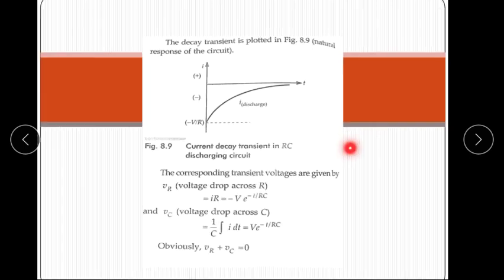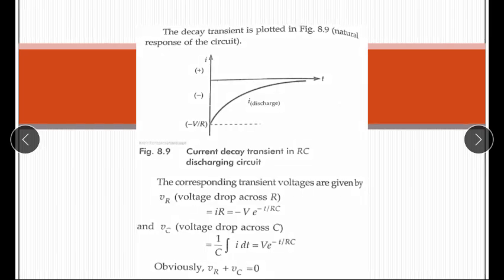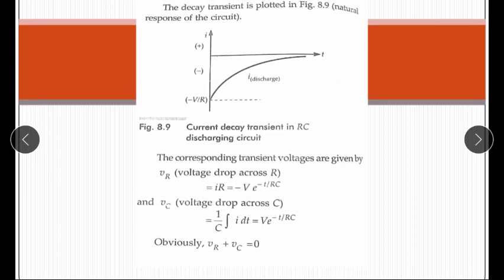Now the decay transient is plotted in the figure, representing the natural response of the circuit. The corresponding transient voltage is given by VR.